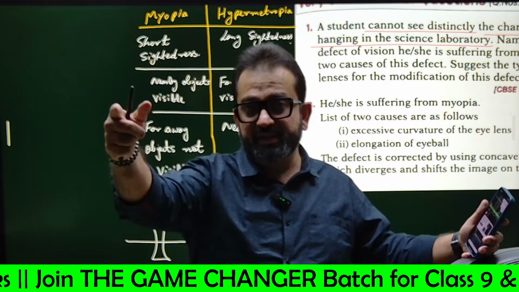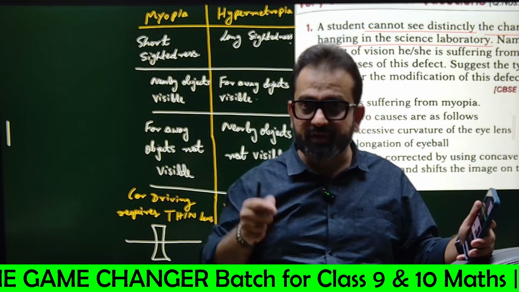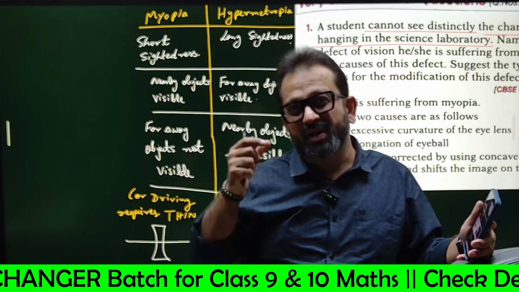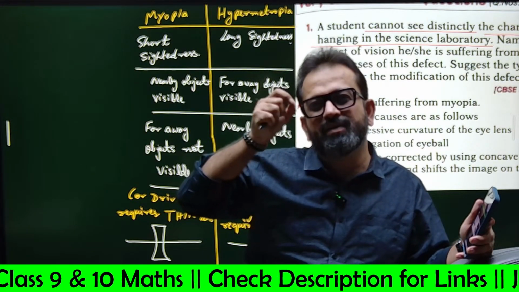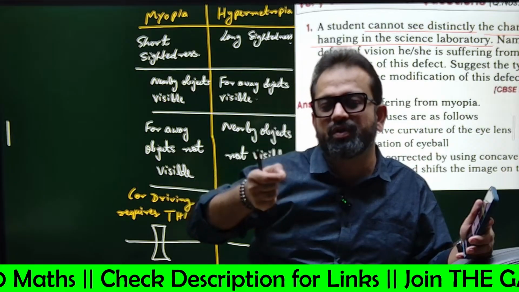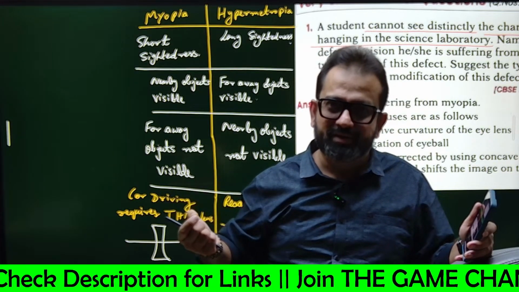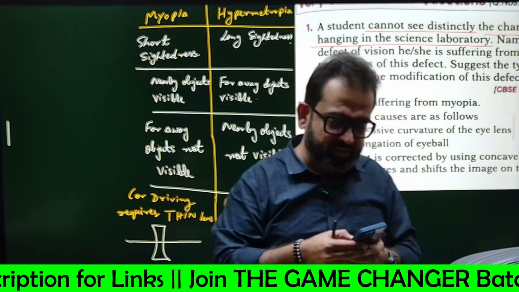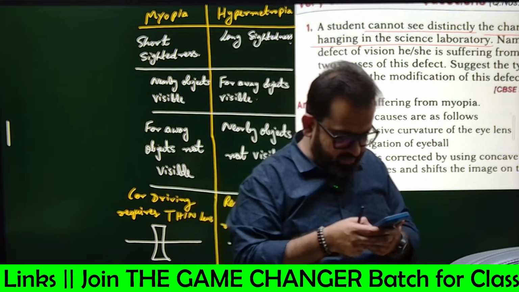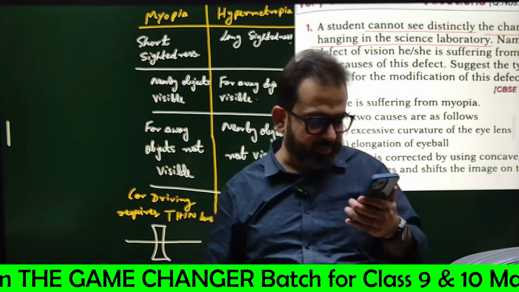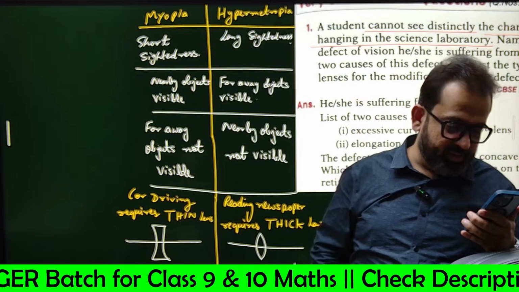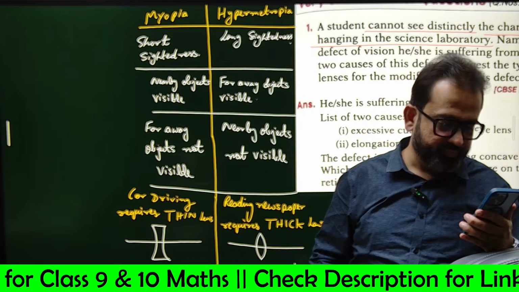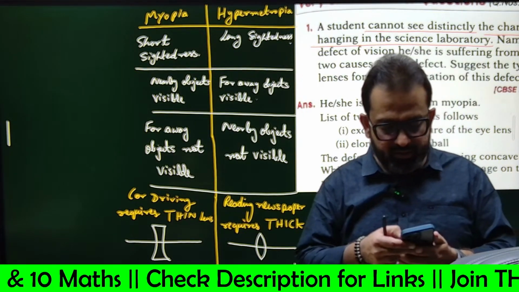For far away objects, the spectacles we use are fixed with a very thin lens, and that thin lens is nothing but a concave lens. Got my point? Now tell me if anyone is confused anymore. I guess it is very much clear.